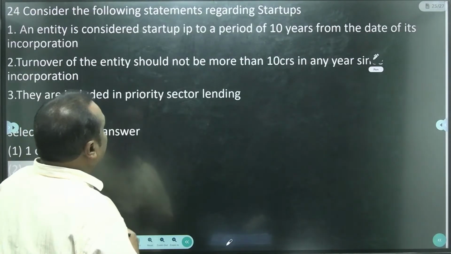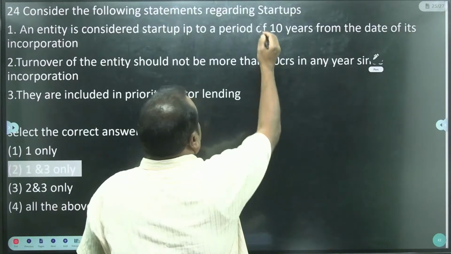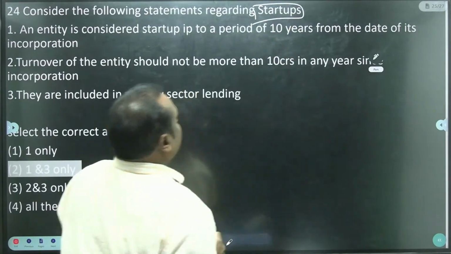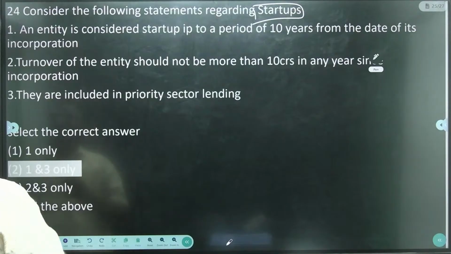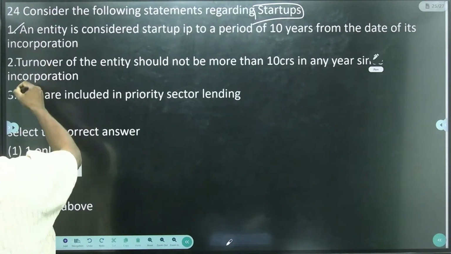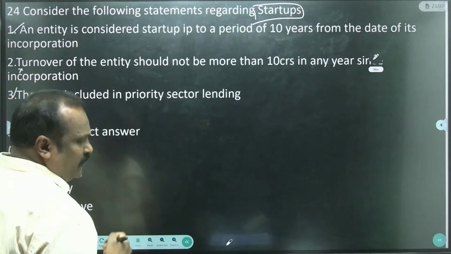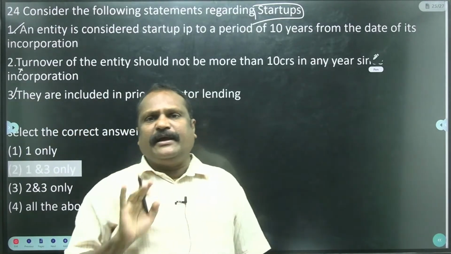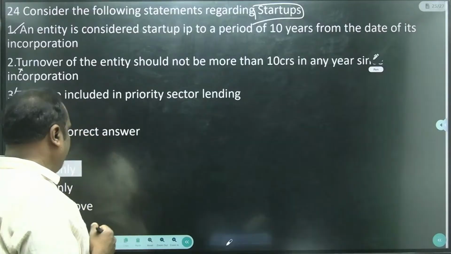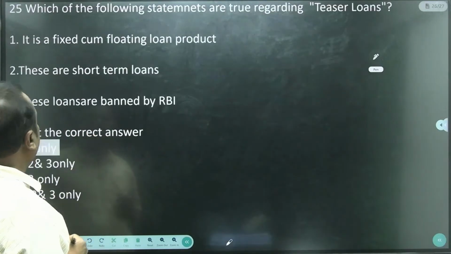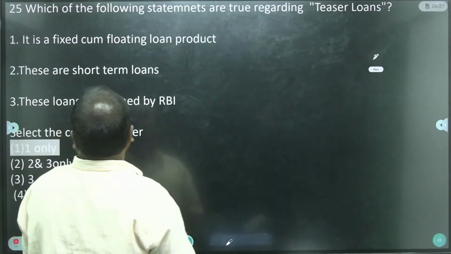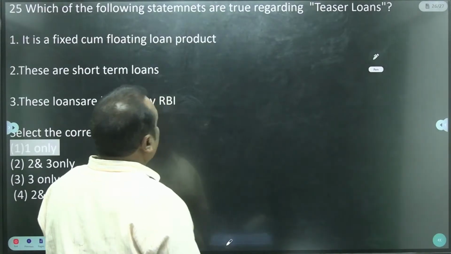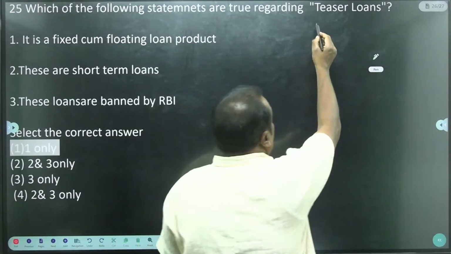Consider the following statements regarding startups. Statements 1 and 3 only are correct, and for 3, when the startup is started within 10 years only, it is recognized as a startup. Now come to the next question: which of the following statements are true regarding teaser loans?